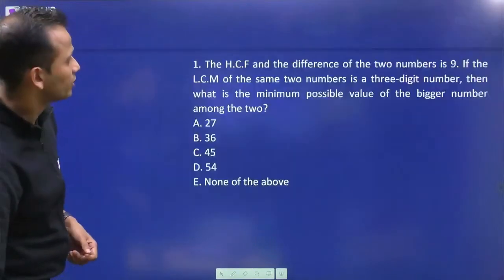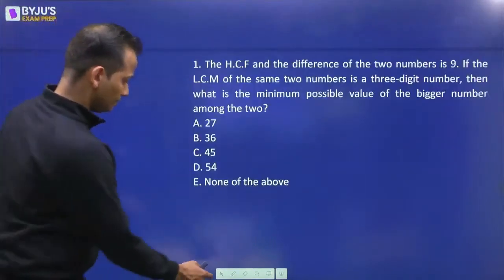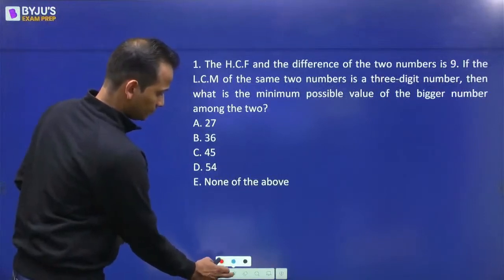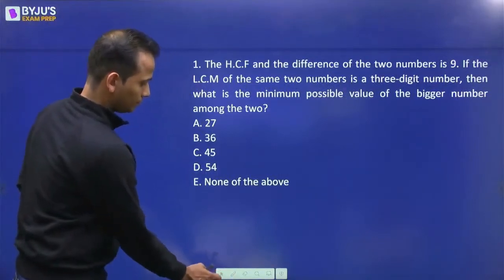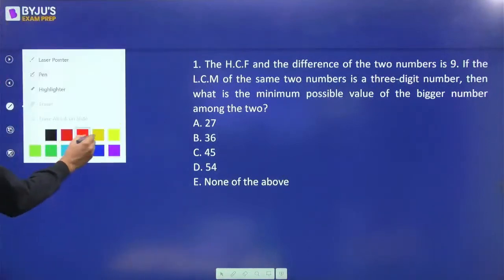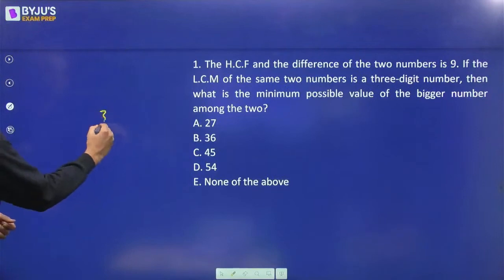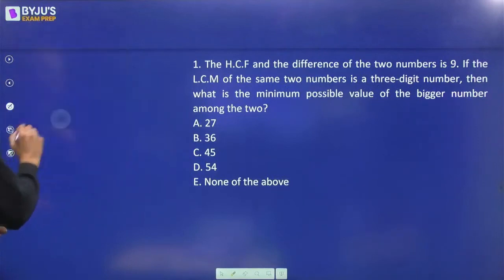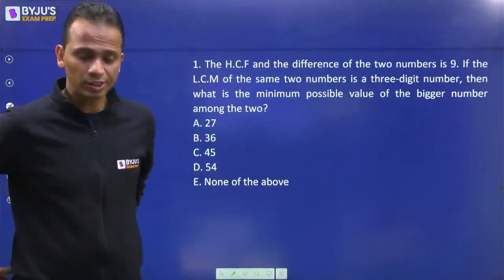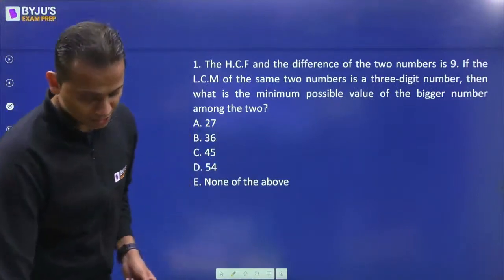Friends, just give me a second. All right. So the question is already there in front of you. Quickly solve it and give me an answer.